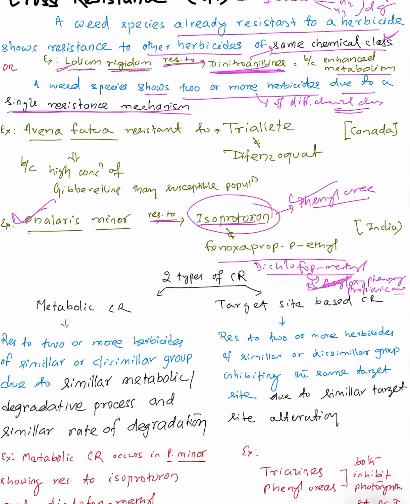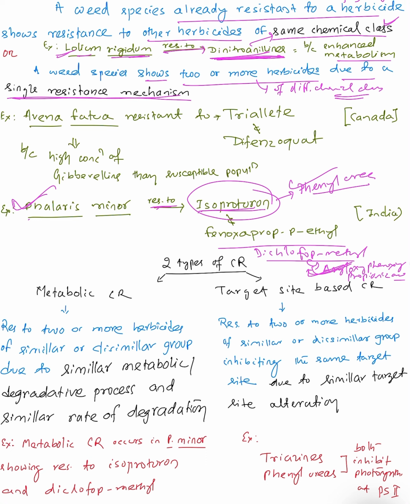So next, this cross resistance is of two types. The first one is the metabolic cross resistance, and the second one is the target site based cross resistance. So metabolic cross resistance means, the same definition will be there, resistance against two or more herbicides either of similar group or dissimilar group due to similar metabolic degradation process or similar rate of degradation.